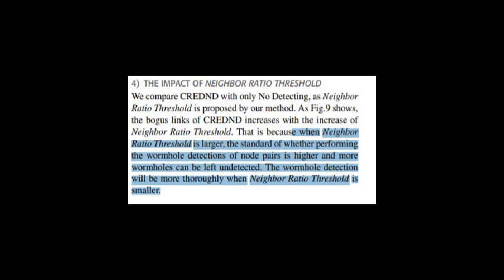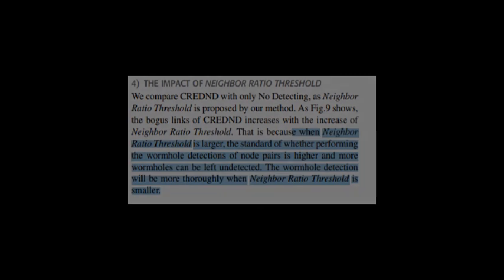What exactly must be the value of the neighbor ratio threshold, or NRT? NRT of a network ranges from 1.1 to 1.5. What you are seeing is the snapshot of a base paper in which the authors have concluded after much experimentation that it is better to keep it as minimal as possible, as it will rule out the possibility of a malicious node getting skipped. Hence, we too have kept the value to be minimum, which is 1.1.